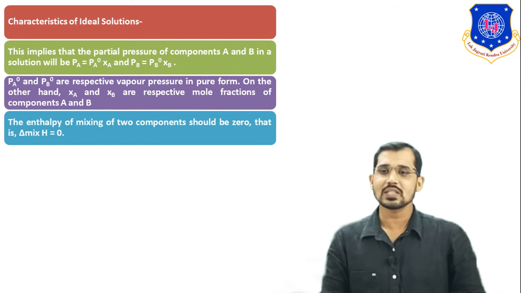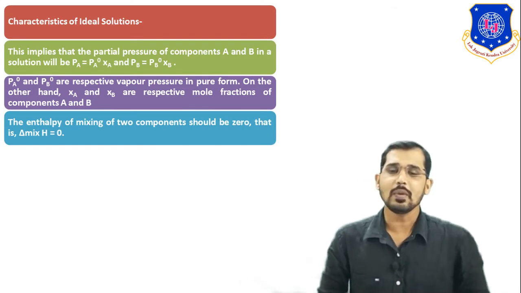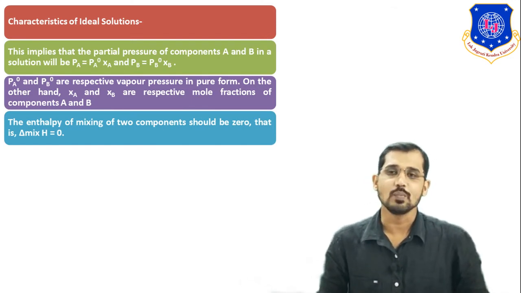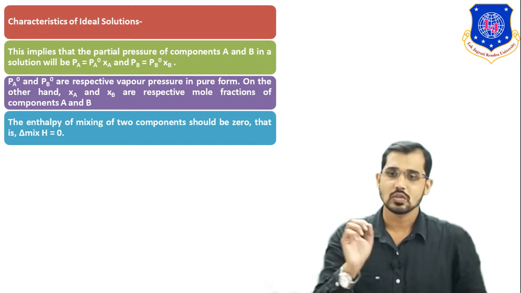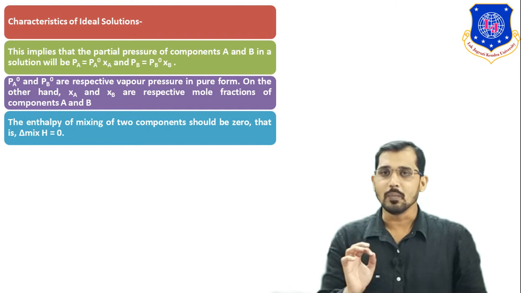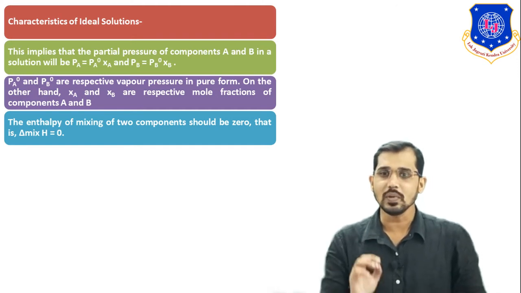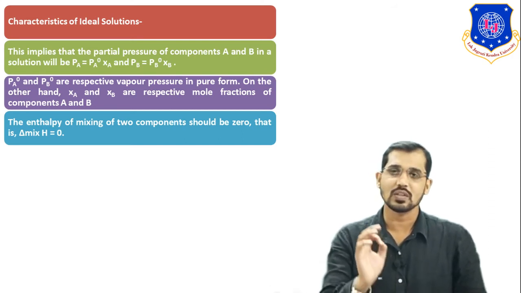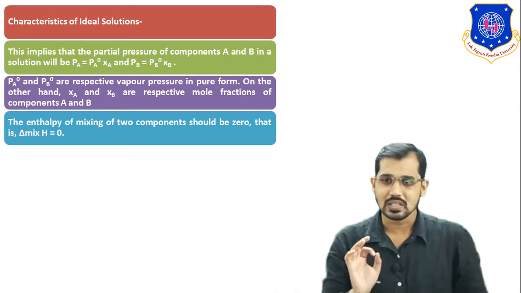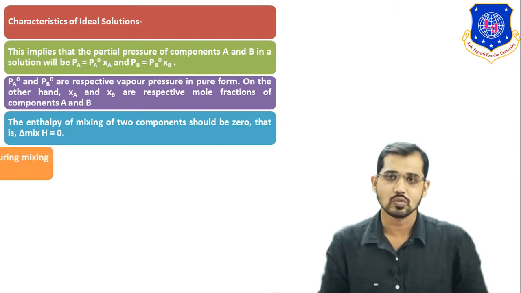After that, you can see on the screen, now we will see the enthalpy relation. Delta H mix is the change in enthalpy for the ideal solution. You can see the enthalpy of mixing of two components should be 0, that is, delta mix H is equal to 0. This means the enthalpy change for this mixture should be 0. This is a characteristic of the ideal solution.